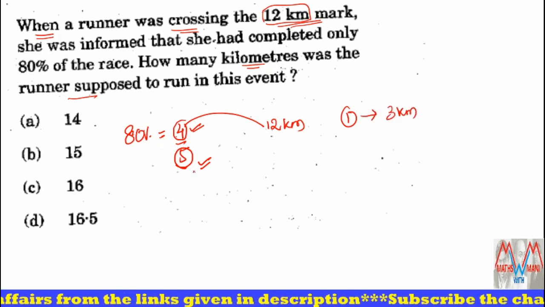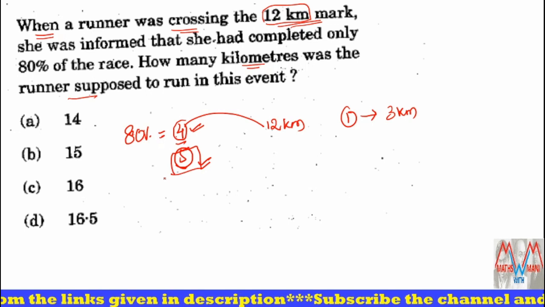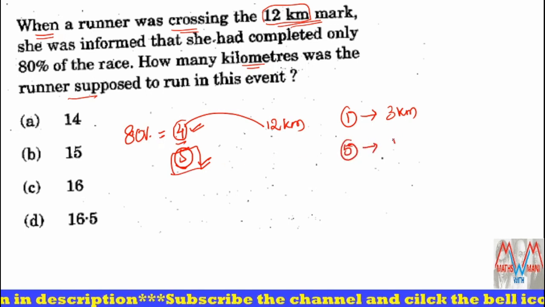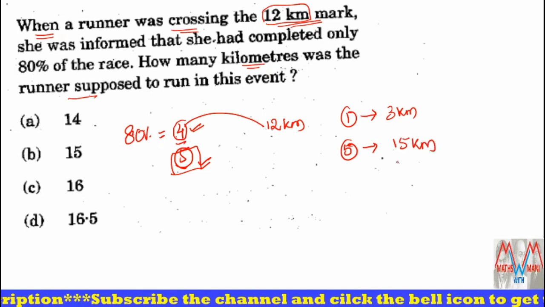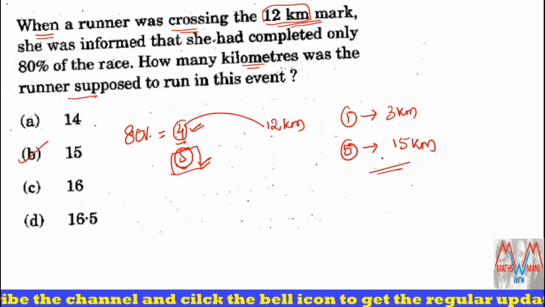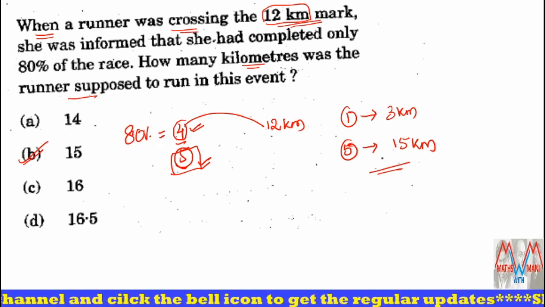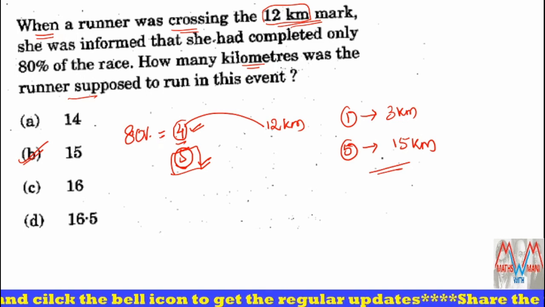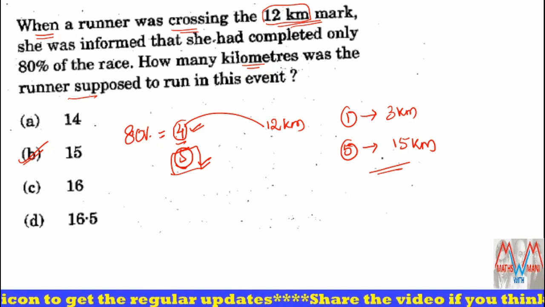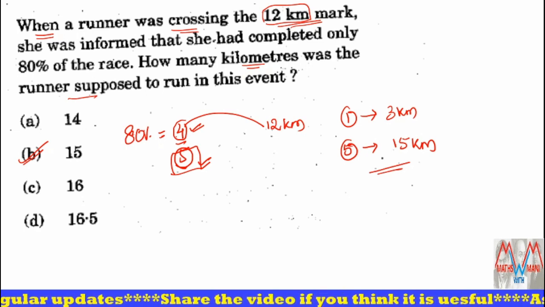And you have to find the total length of the race, that is 5 parts. So 5 into 3, 15 kilometers is the total length of the race. That is option B. So in this way you have to solve percentage questions. Now we'll go to the next one.